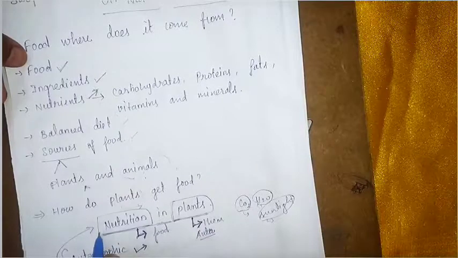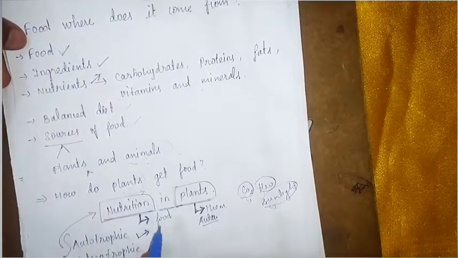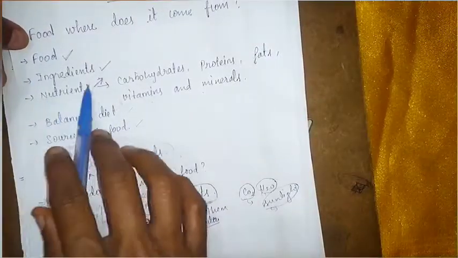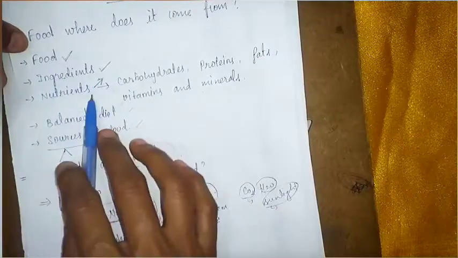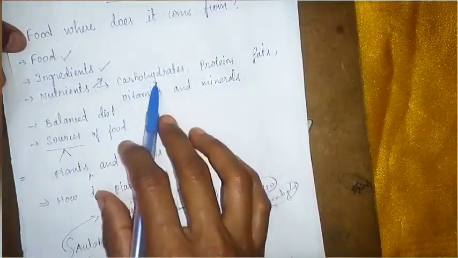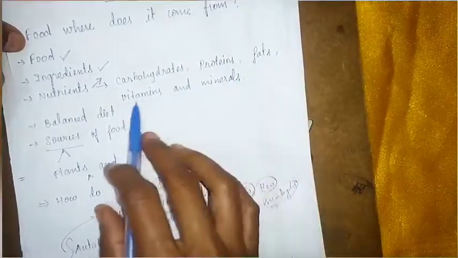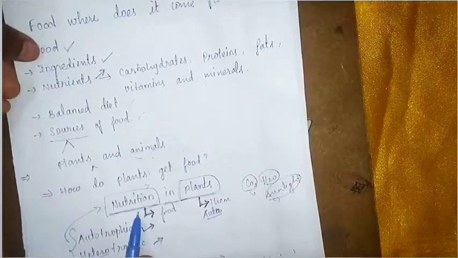Nutrition means a way of taking food by the organism and its utilization. Nutrients are the chemical substances present in the food, or the components of the food, and the important nutrients are carbohydrates, proteins, fats, vitamins and minerals. This is the difference between nutrients and nutrition.